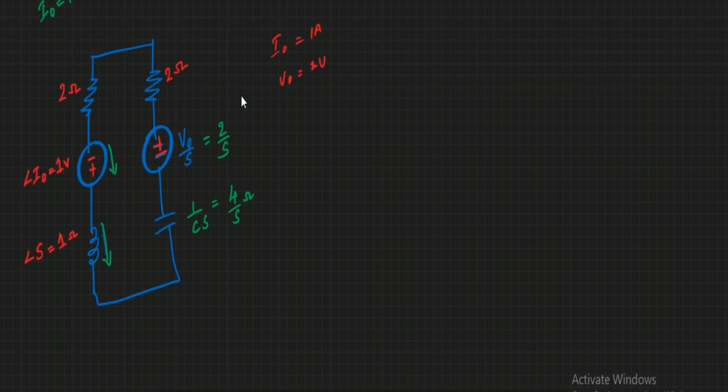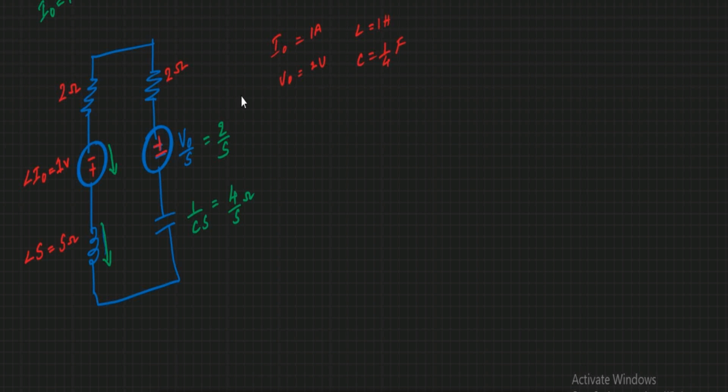The voltage value is L into I naught. What is the value of L? L is equal to 1 Henry and C is equal to 1 by 4 farad. Substituting, L into I naught is 1 into 1, that is 1 volt, and L into S is 1S. This is S ohms, so L into S is equal to S ohms.